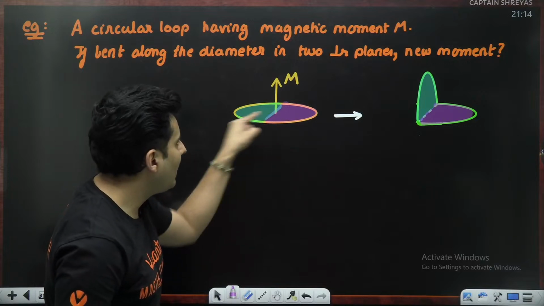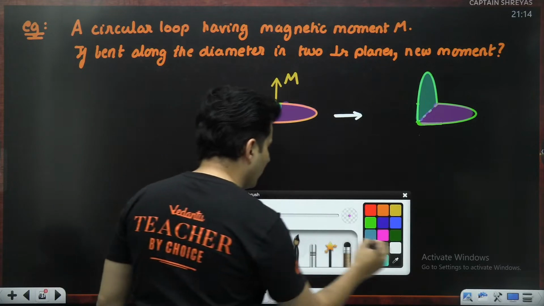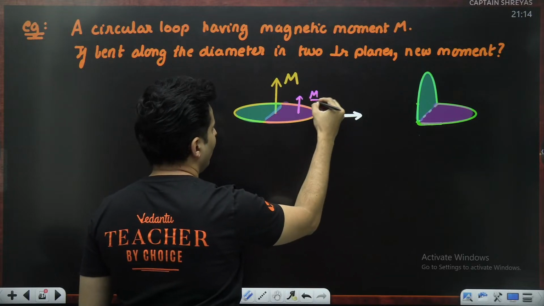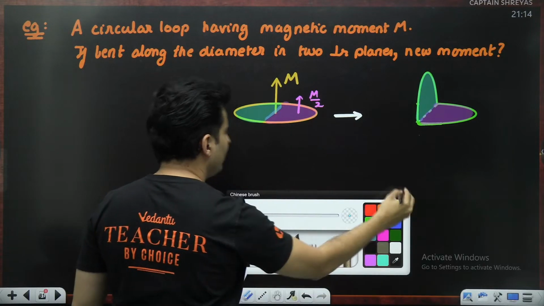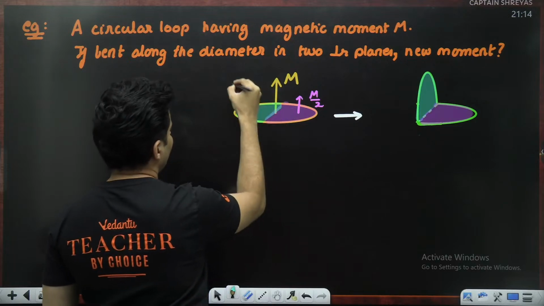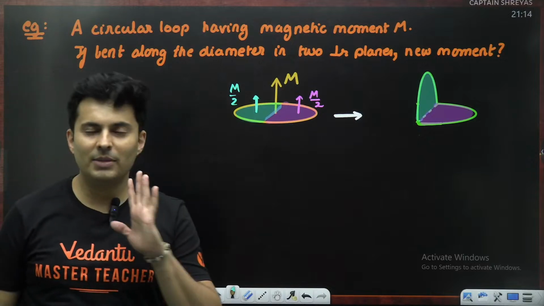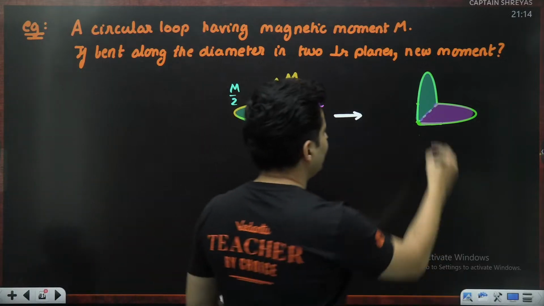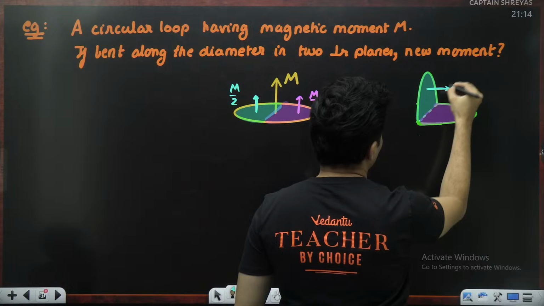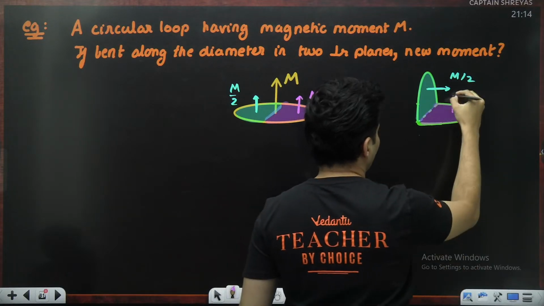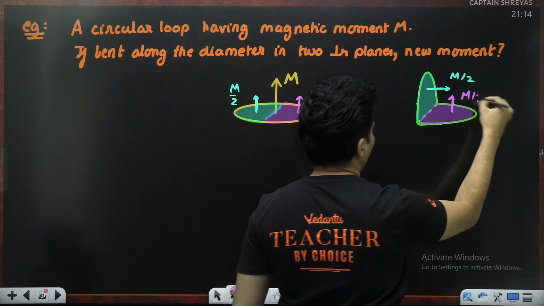Each of these halves will have their own magnetic moments. Like this would be M by 2, and even this would be how much? M by 2. Together it makes capital M. So when you bend it, this magnetic moment goes this way and the other magnetic moment stays intact like this. Wait a minute.